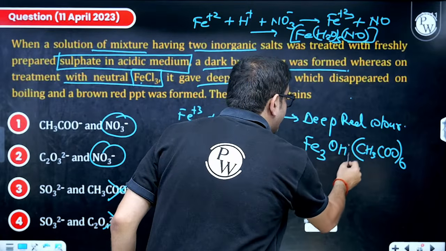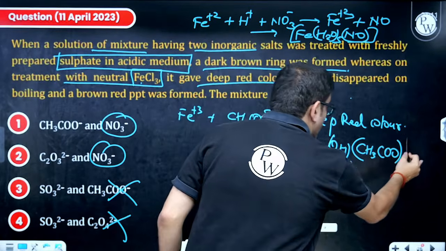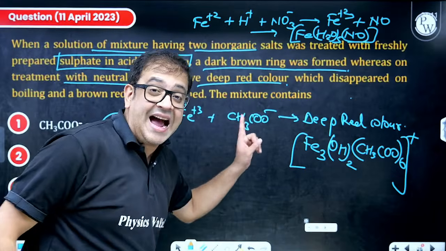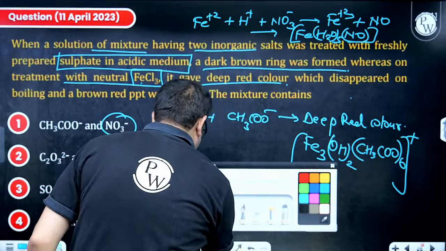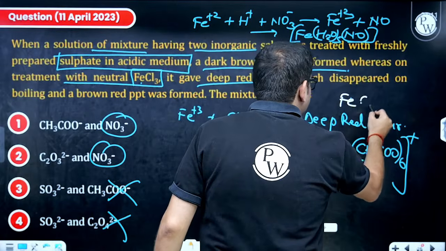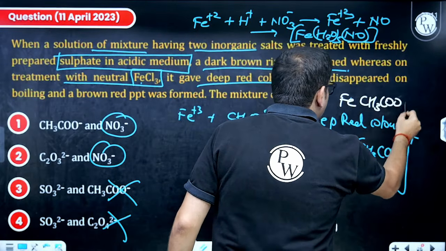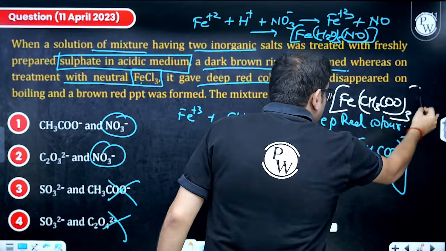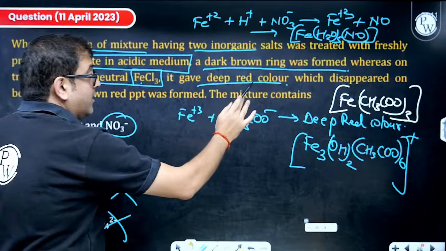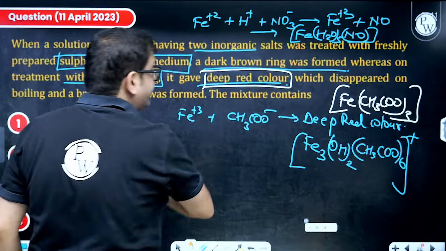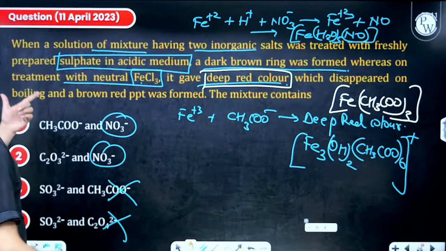So you have 2 hydroxide ions, and this gives an overall charge of +1. So this is the actual complex, but you can also simply learn this as Fe(CH3COO)3. But the actual compound is this. Because of this, you find your deep red color, which disappears on boiling.